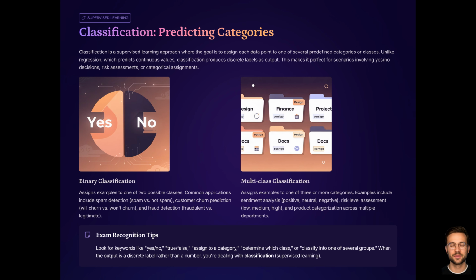Typical exam hints for classification: yes or no decision, true or false outcome, assign one of several categories, label each example as belonging to a class. If the output is a discrete label rather than a number on a scale, the ML type is classification. Classification is also a form of supervised learning, because each training example comes with the correct label.